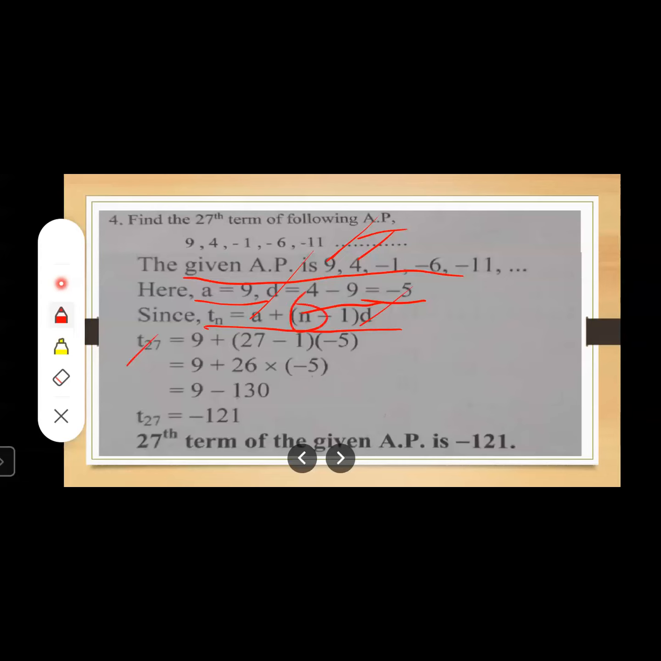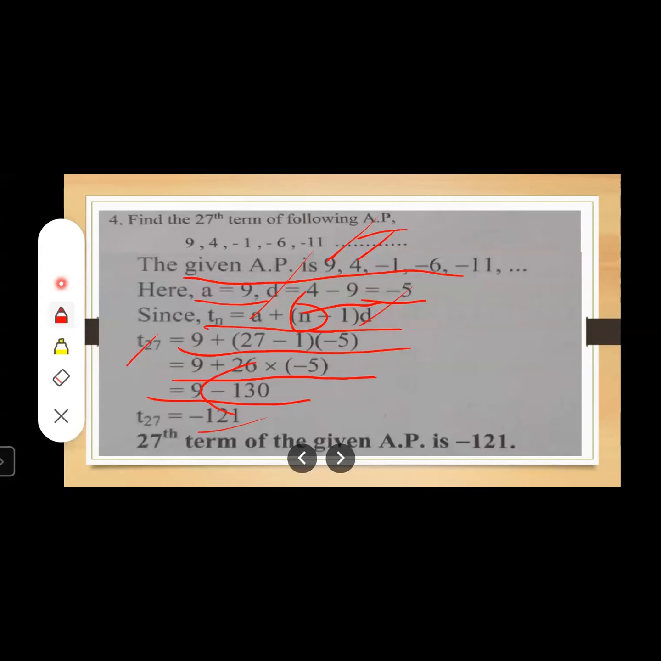Just substitute this value. See, we are going to put the value of n as 27. When you substitute, you are going to get 9 plus 26 into minus 5. That is nothing but 9 minus 130. Now you can see here, the sign is not there for the 9, means plus sign is there, opposite sign means you have to subtract. Okay, after subtracting 130 minus 9, you are going to get 121.